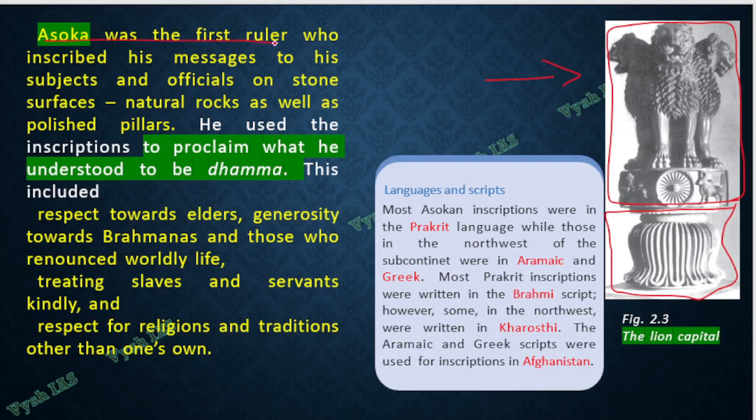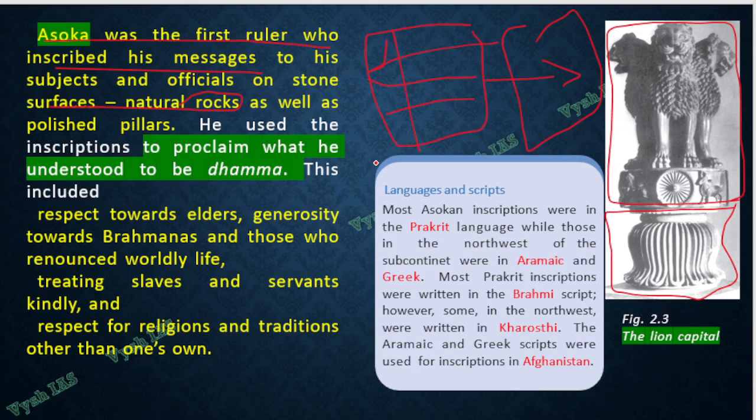So Ashoka was the first ruler who inscribed his messages to subjects and officials on stone surfaces, that is on rocks and pillars. Here at Vysh IAS, we have a revision chart of all his rock and stone pillars, with the timeline and what is written on each pillar. We have a very detailed table. Our enrolled students will get access to these charts. It's not there in a textbook, but still UPSC is asking it.